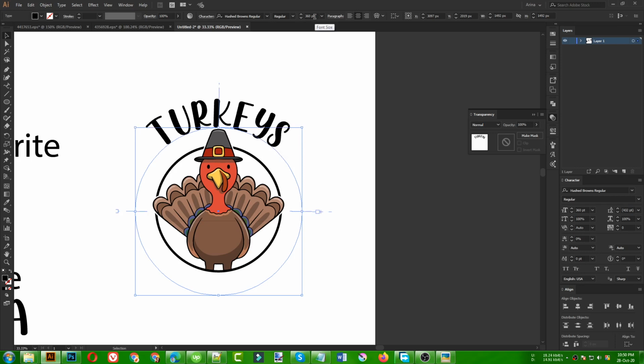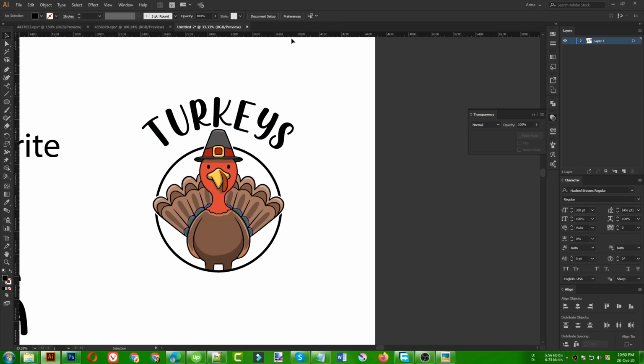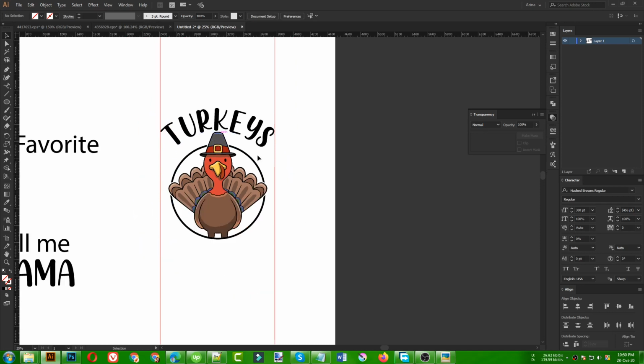Maybe a bit smaller in size, just a little bit, because I am pressing Ctrl R for my ruler tool. This is what I always do, I try to keep everything inside an area. So that is good for me. Okay, so this is the first part of my design, the turkeys.